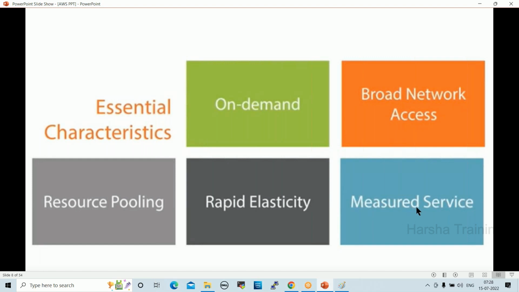Next one, measured service. Whatever servers and resources we are using in cloud, for that usage we need to pay the bills, right? For example, if I'm using one server from 9 a.m. to 6 p.m., for that usage I have to pay the bills. Or else if I'm using it 1 hour only per day, for that 1 hour only we pay the bills. That is nothing but measured service, like gas bills, electricity bills.